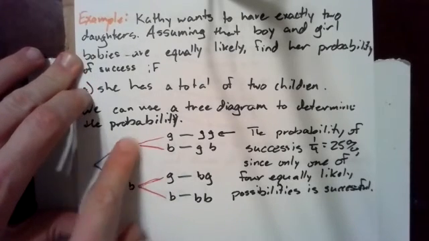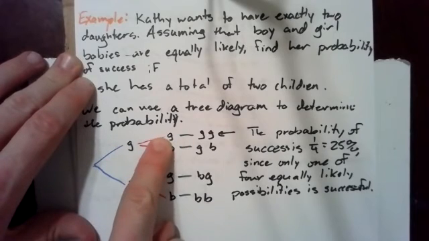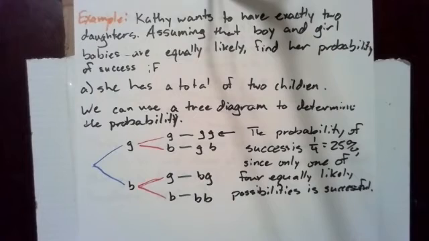So we follow the blue up to get G, and up again to get G, and then we have GG. But everything else includes at least 1 boy and only 1 girl. The probability of success is 1/4 or 25%, since only 1 of 4 equally likely possibilities is successful.